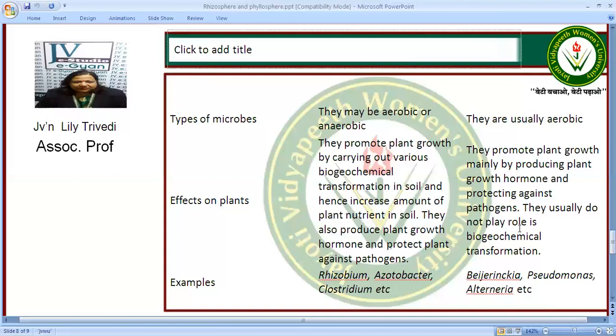They have no role in the biogeochemical transformation. Now the examples of rhizosphere are Rhizobium, Azotobacter, Clostridium, Trichoderma, etc. Pseudomonas also. Now phyllosphere examples are Alternaria, Cercospora, Pseudomonas, Begonia, and many others.